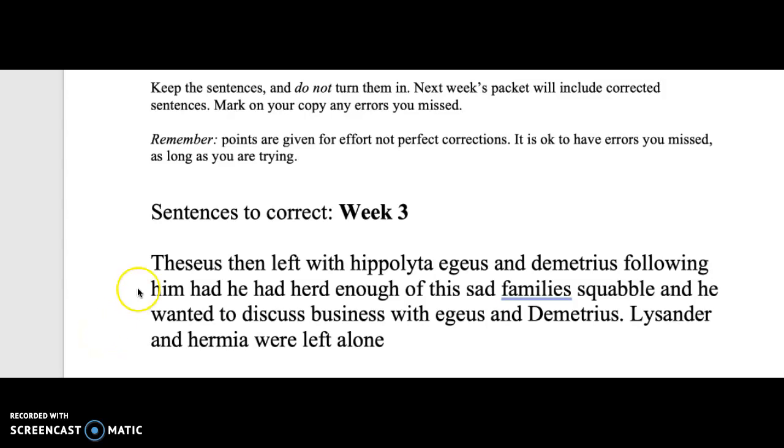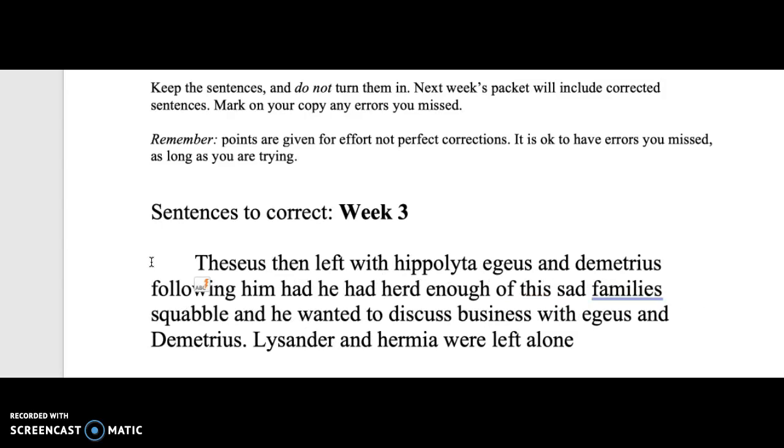This starts out capitalized. Now when we go back and look at the previous sentence, that sentence was a different topic. It was the narrator talking about what has been going on. This is a new topic, so it's a different time period in the story. So that means it's indented. We hit a tab there, and it's indented. Theseus is already capitalized correctly, which is great.